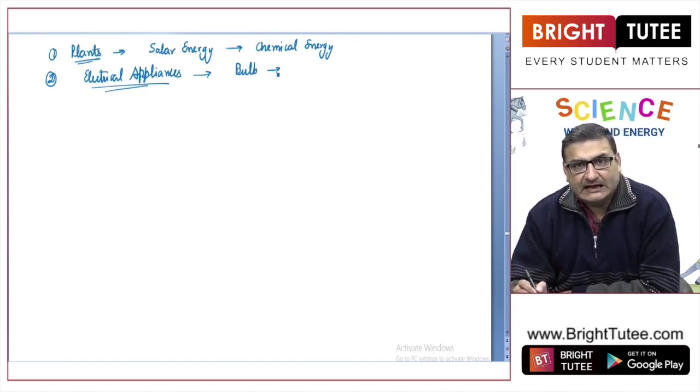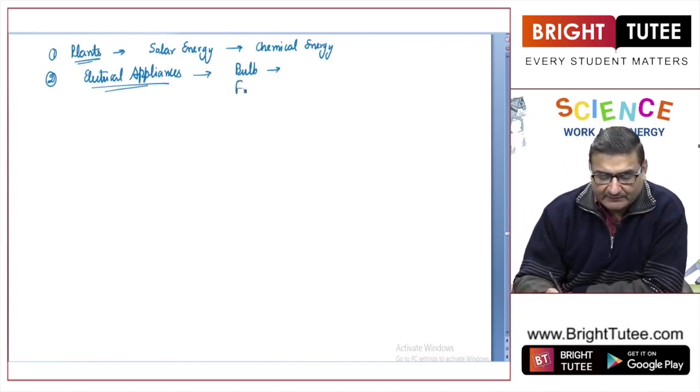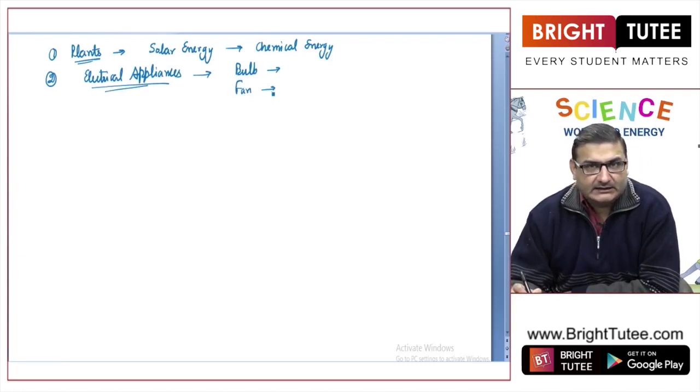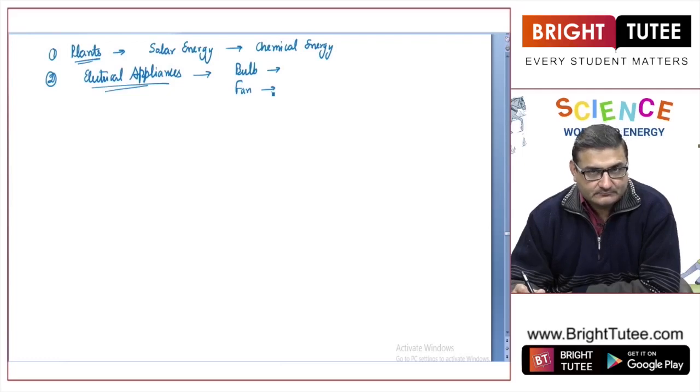Then that electrical energy is converted into light energy and a bit of heat energy also. In the case of a fan, we provide it with electrical energy and it gets converted into mechanical energy. Now, what is that mechanical energy? The sum total of kinetic and potential is known as mechanical energy, right?